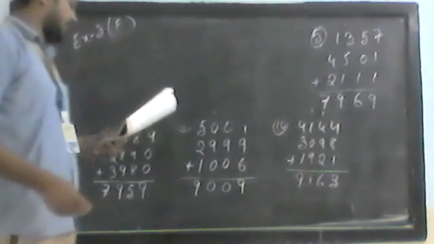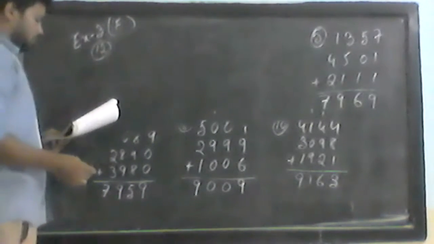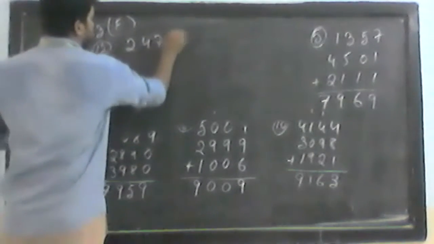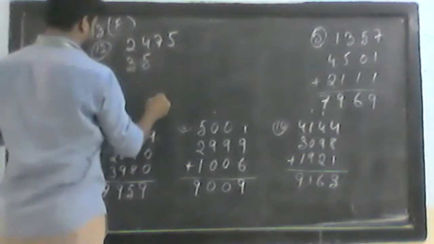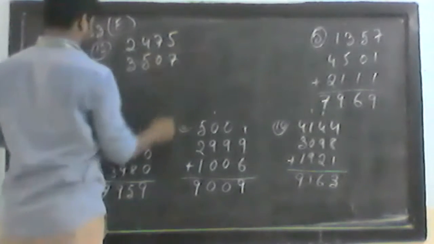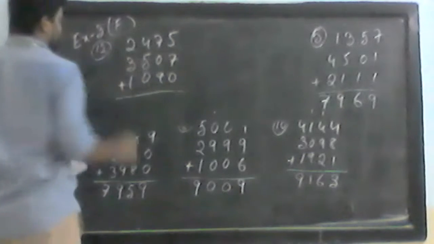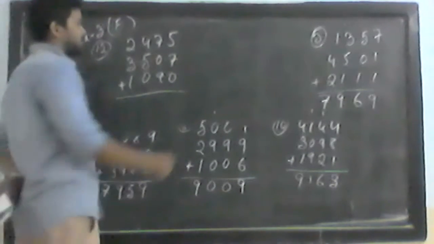So after question number 10, now let us do question number 12. So what we have in question number 12? 2,475, 3,507, and then 1,090. So let us add all these numbers.